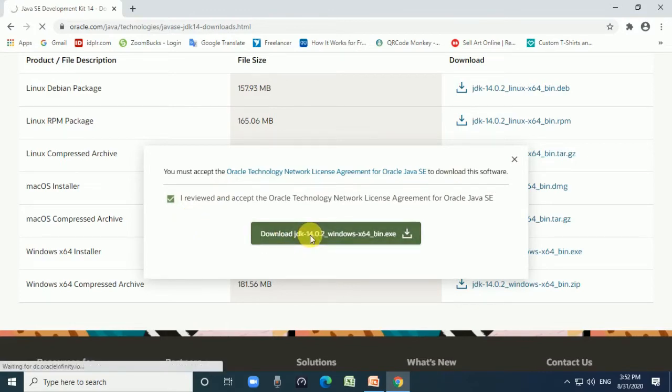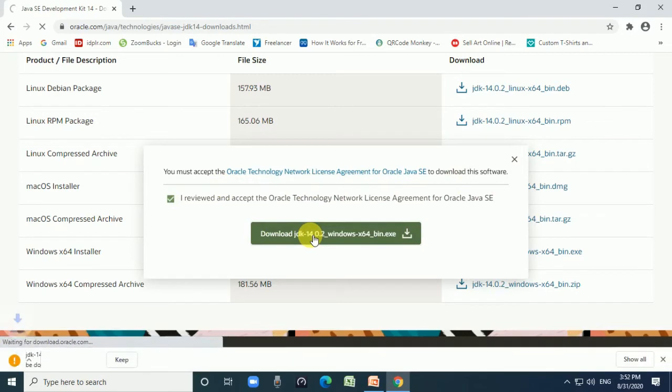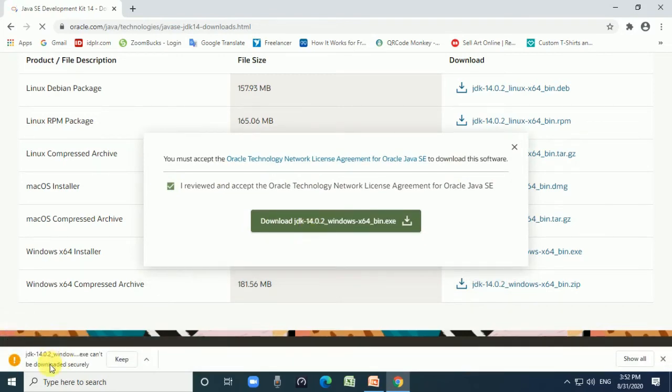When I click on download, in the download folder it will display this download option. Just select the keep option. Within a few minutes it will download according to your internet connection. Approximately it takes 5 to 10 minutes to download this JDK.